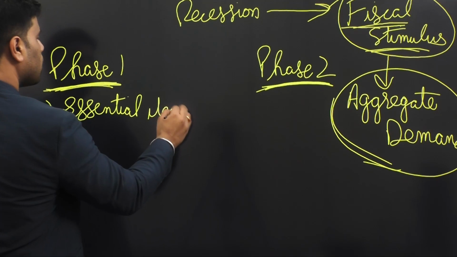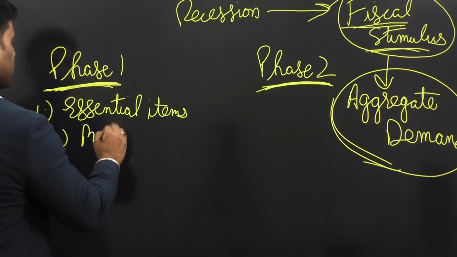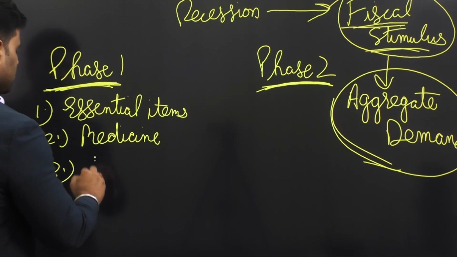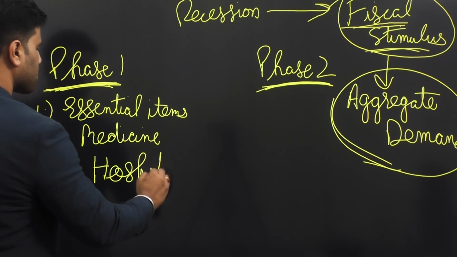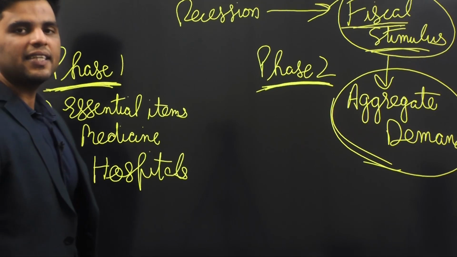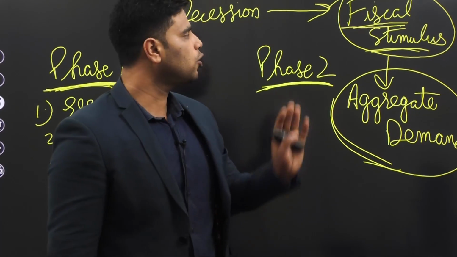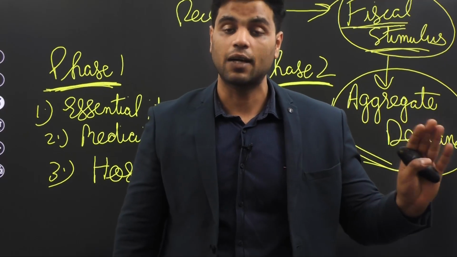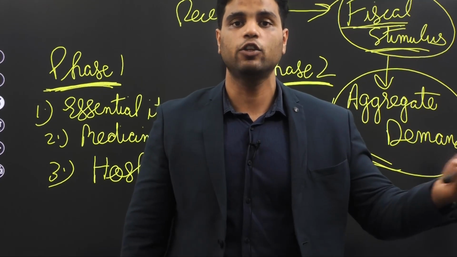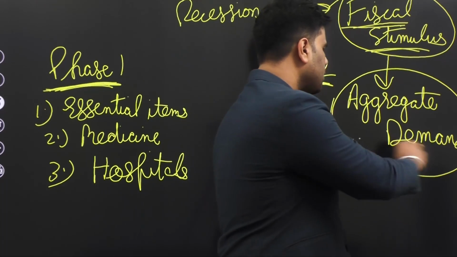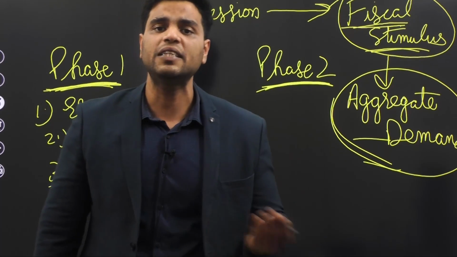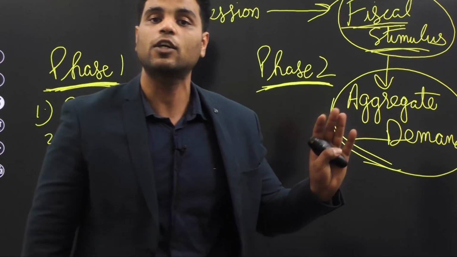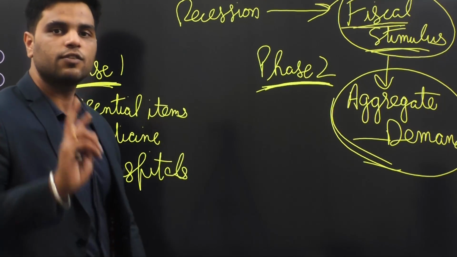like food, medicine, masks, right? Then ventilators, hospitals. So government said that initially in the phase 1, we would spend only on essential items. We would not spend that much, and we would not actually give money to the people because it won't increase aggregate demand levels. Now, why did government give this logic? Why did government think that increasing fiscal stimulus in the beginning itself won't have any impact on aggregate demand? Well, government gave 2 reasons for that.